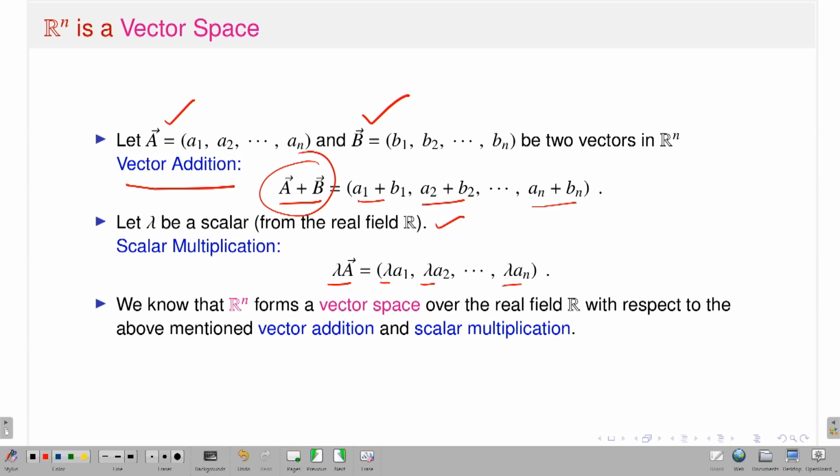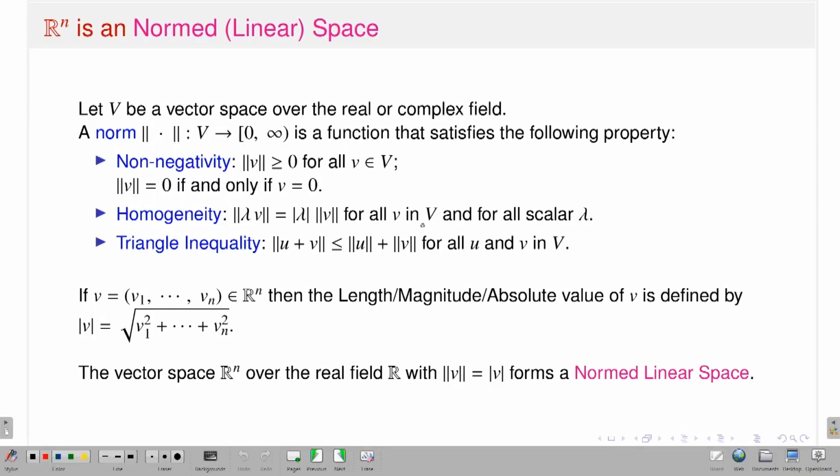Okay. So, once I have the notion of additions and scalar multiplications, then Rn is a vector space with the above mentioned vector additions and scalar multiplications. Rn is also a normed space. Now, what is the meaning of a normed space?